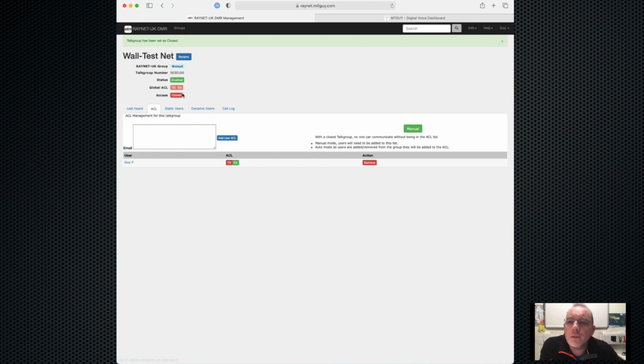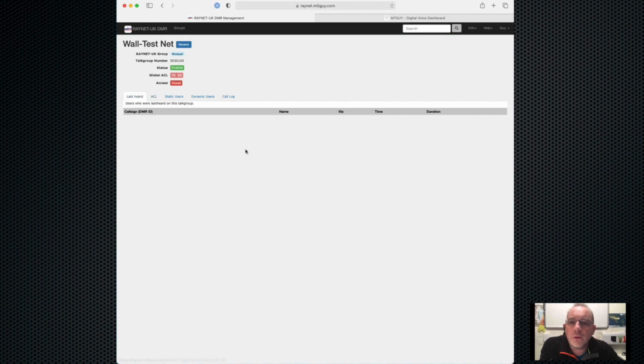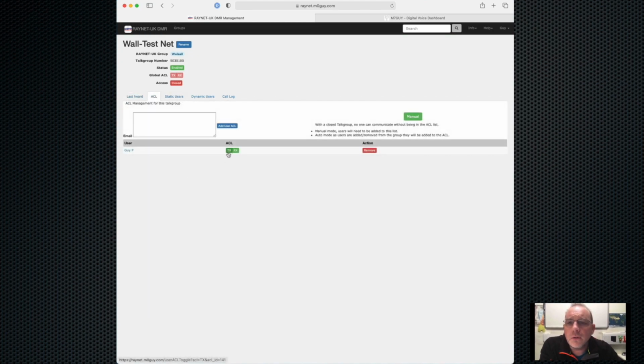And now this talk group is closed, which means no one by default is able to transmit or receive on it, except for those people in the access control list. So now, if we do this, we can see that no one will be permitted to transmit except for me. Only I can transmit and receive. So this is a great way to secure that talk group. If you have a need for a private-ish talk group, where you control who's listening or who's able to transmit, then this is a great opportunity to enable that.